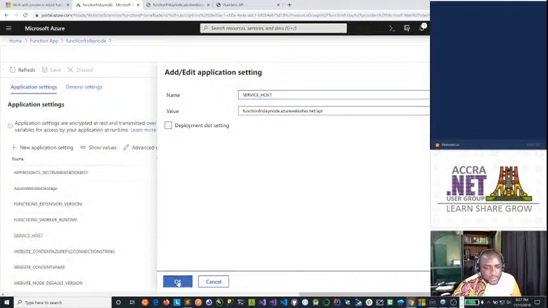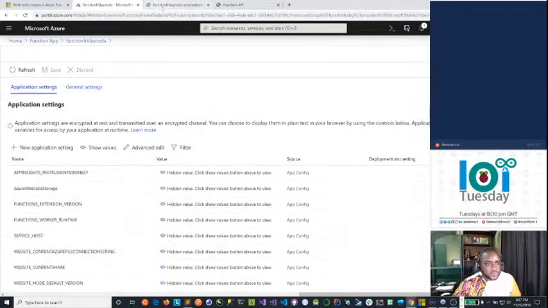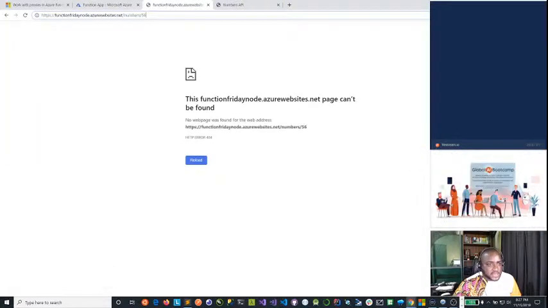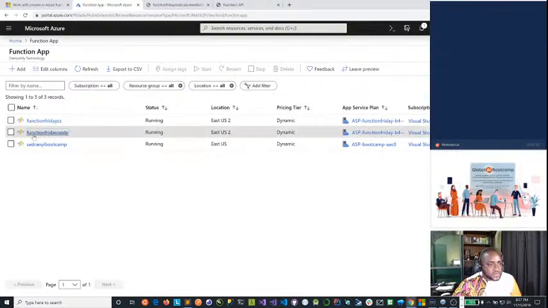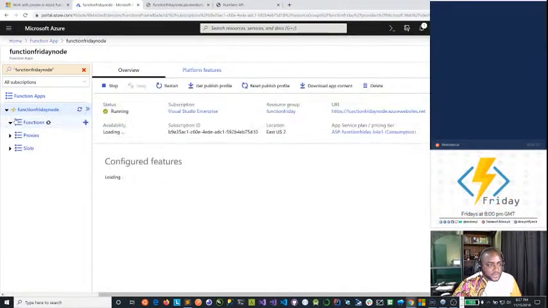Yeah, okay, this looks good. So functions Friday net, when we call this should resolve to the backend. Let's open this up and go to the proxy.